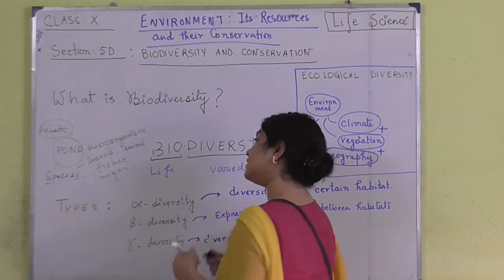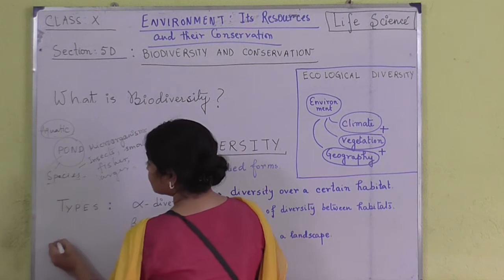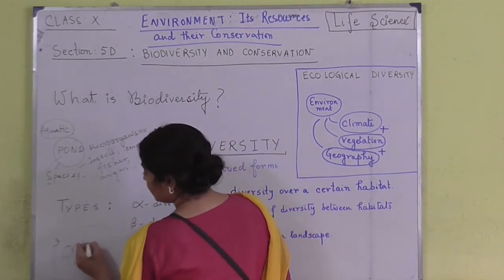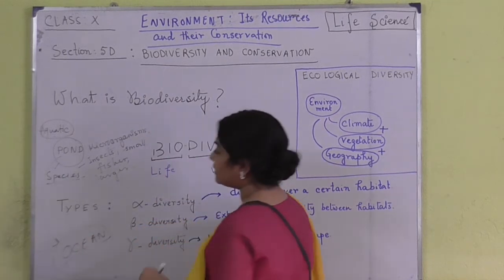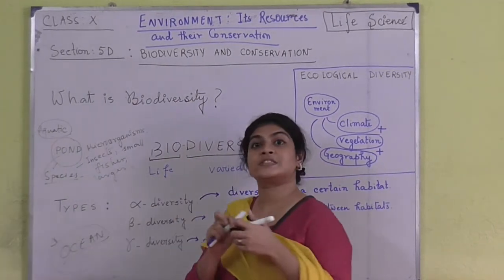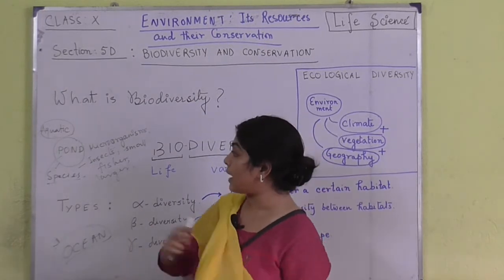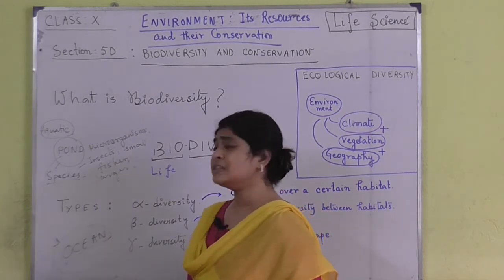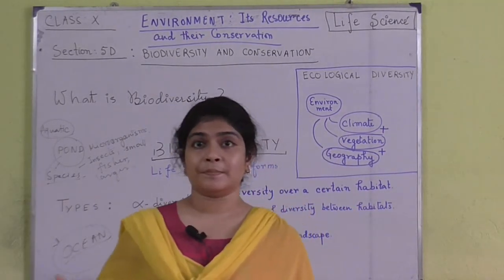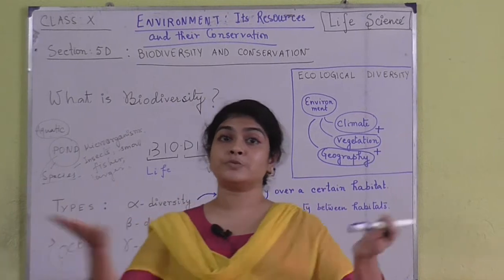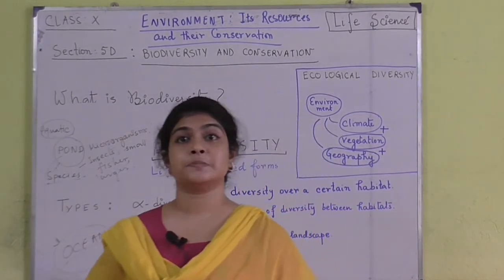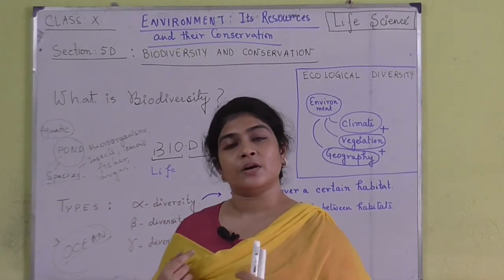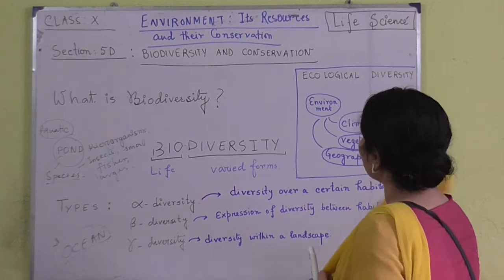Now if we compare a pond with an ocean, we can definitely draw a comparative study. The biodiversity in a pond will be very much lesser than the biodiversity present in an ocean, because it is a huge space. Huge space means more types of organisms, different varieties of organisms will be present over there. So that is basically biodiversity.